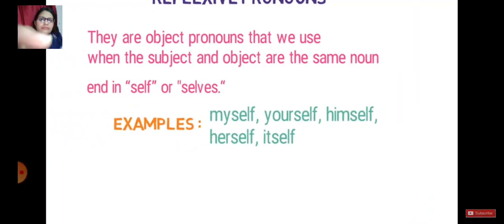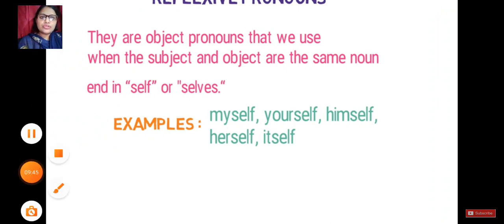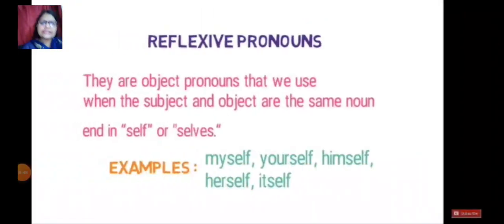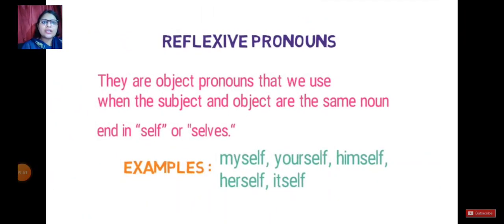Let's move forward to another one, and that is called your reflexive pronoun. Let me show you the part of the reflexive. Yes, it is here with me. Reflexive pronouns are object pronouns that we use when the subject and object are the same noun, ending in self or selves. Let's see, students, it's also ending with self, like myself, yourself, himself, herself, itself. In our emphatic pronouns also we have studied himself, herself, ourselves. But why is it different? Because they are the object pronouns that we use when the subject and object are the same noun.